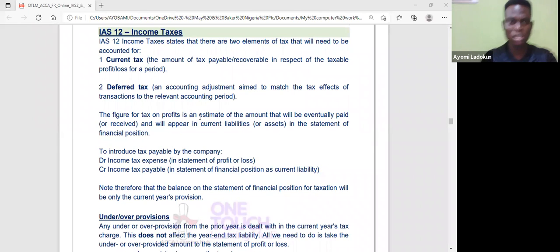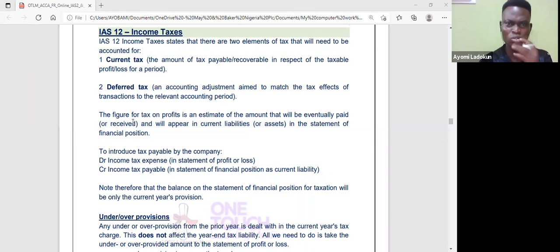So when we say tax, I'm sure you've heard the word tax before. When companies make profits, they have to pay tax on that particular profit that they have made, okay? Now, normally income taxes deals with two elements of taxes. The first one is current tax, and the other one is deferred tax.